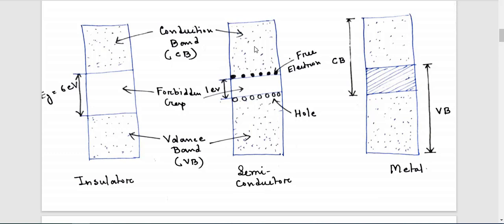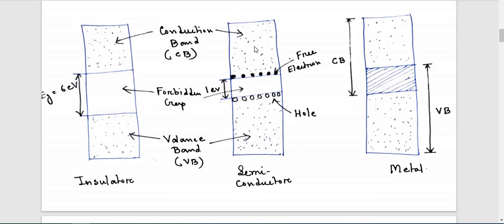This is a very important statement, so note it down. Why is it so? Because at 0 Kelvin no valence electron can acquire energy to move from the valence band to the conduction band.